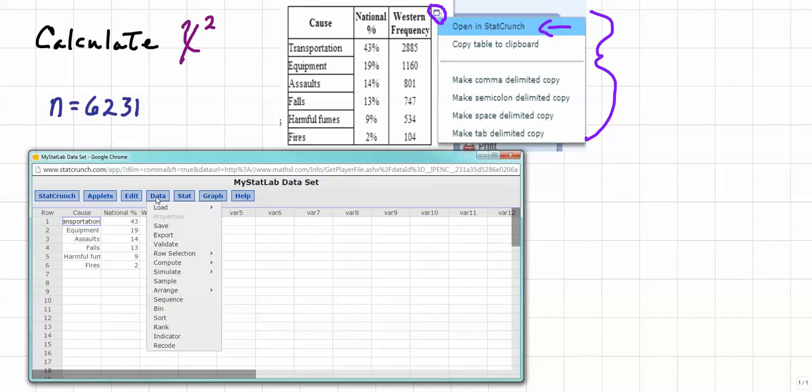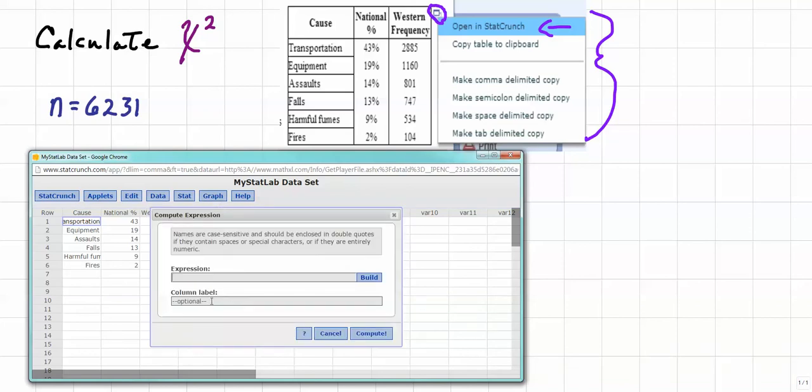So we'll left click the data button in StatCrunch, and then we will scroll down and highlight compute, and then we will left click expression. We're going to create a new column, so we're going to change the label here. So we'll just type in this field down here under column label, and we're just going to put down national data. And that is now going to be converted from a national percent into data values.